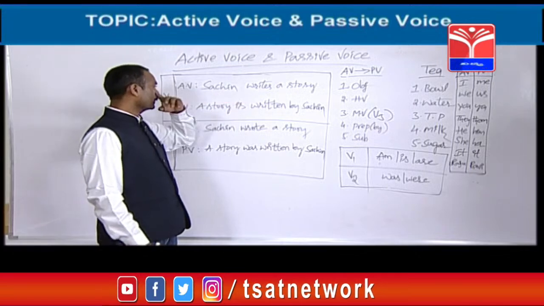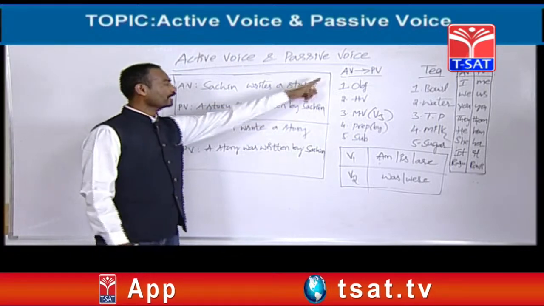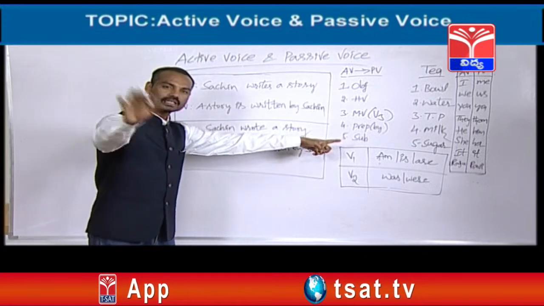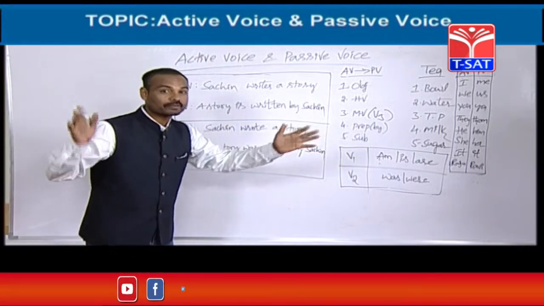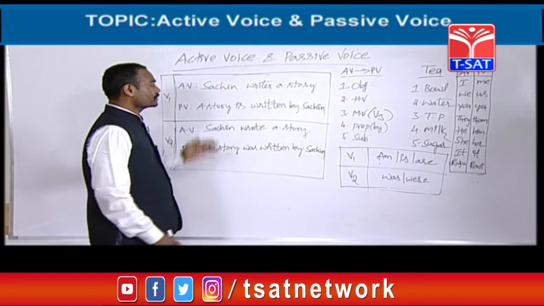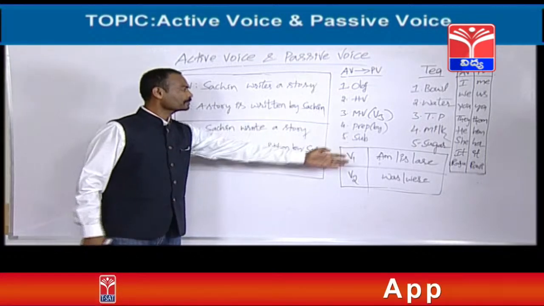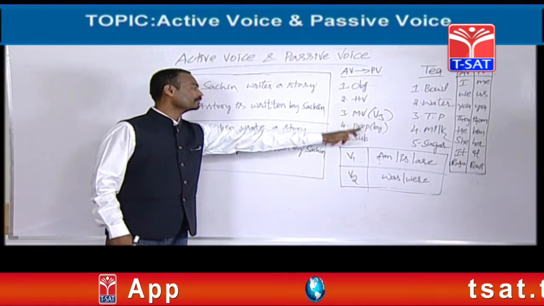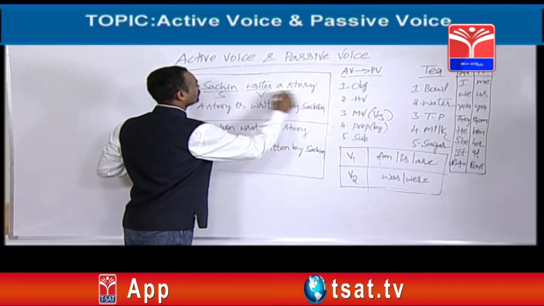To change an activized into passivized, how many items do we need? I have already told you very clearly. More than 5 to 6 times I have explained. I have eaten your brain like anything, I think, 10 minutes ago. So I won't explain once again. See, 5 items are required: object, helping verb, main verb, preposition and subject. Sachin is the subject, this is the verb, this is the object.